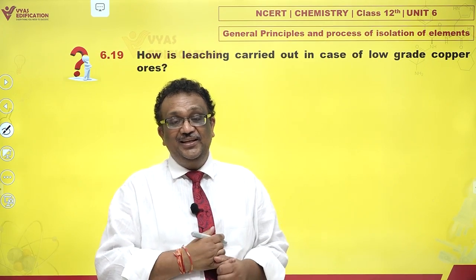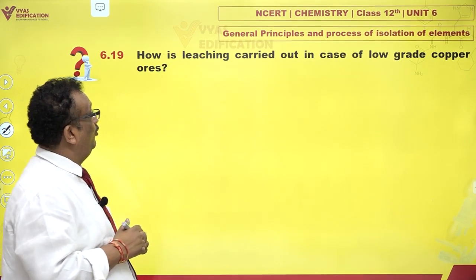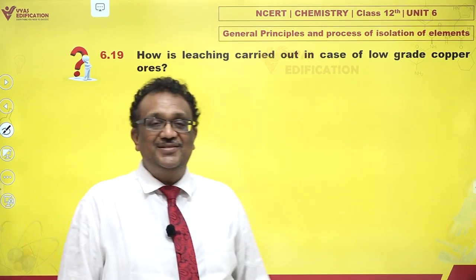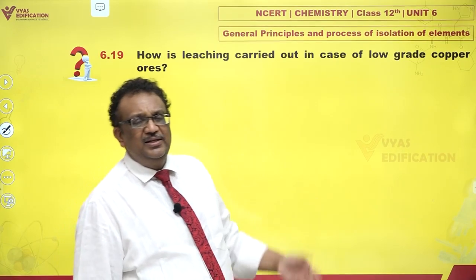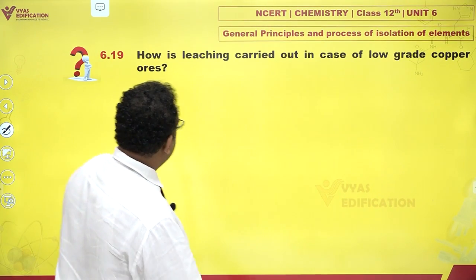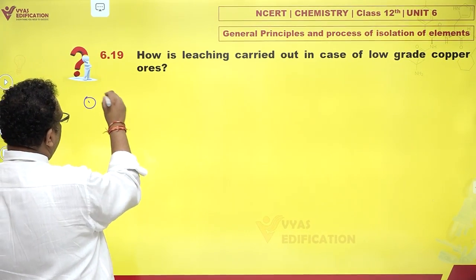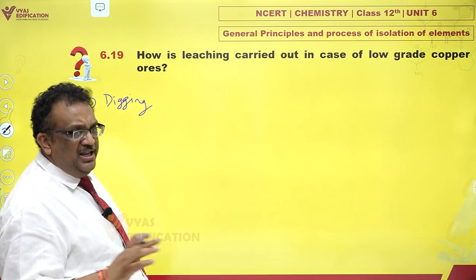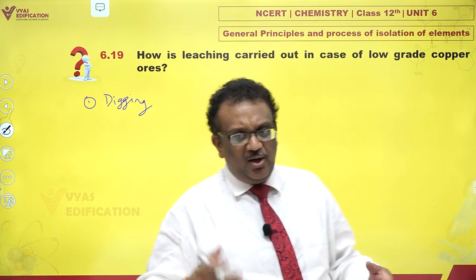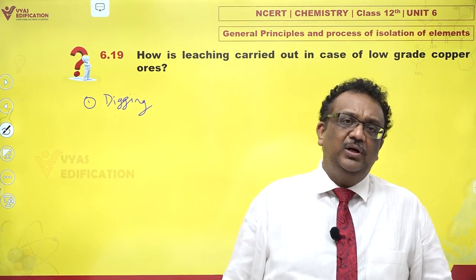How is leaching carried out in case of low-grade copper ores? Well, leaching can be done very easily. If you have a low-grade copper ore containing say 2, 3, 4% copper, stage 1 is digging. That lean copper ore means a copper ore which does not contain much quantity of copper.